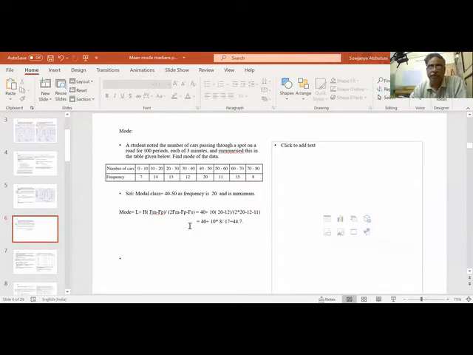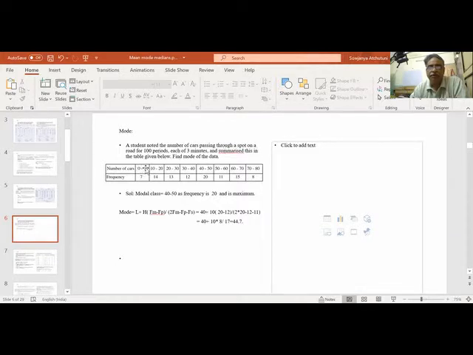Now we'll see another example of mode. This is the data given. A student noted the number of cars passing through a spot on a road for 100 periods, each of 3 minutes, and summarized this in the table.